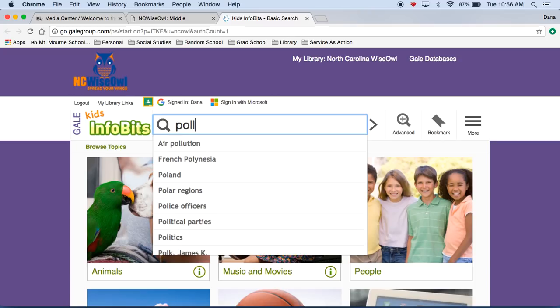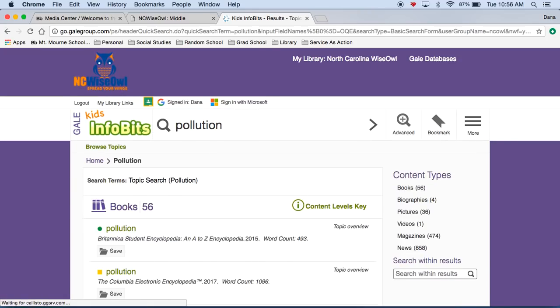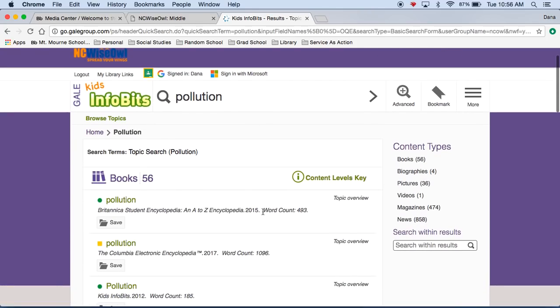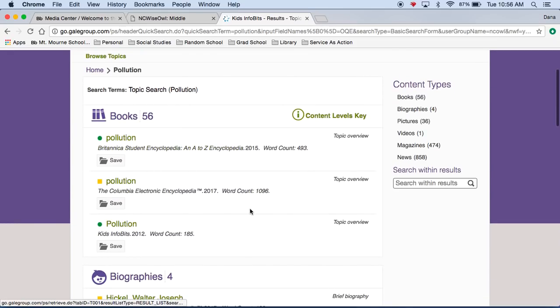So if I type in pollution, okay, you'll see over here, it gives me a lot of results. There are books, mostly encyclopedias it looks like. There are biographies of people who deal with pollution, pictures, videos, magazine articles, and news articles that I can choose from. So I'm going to do this one.